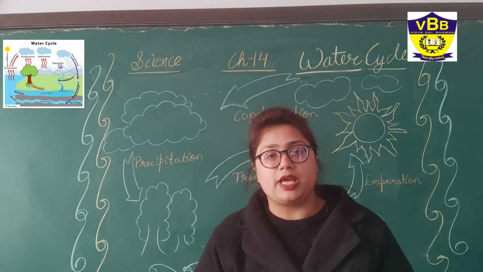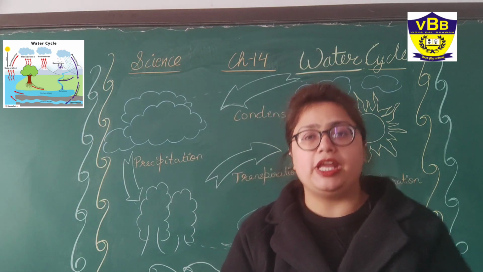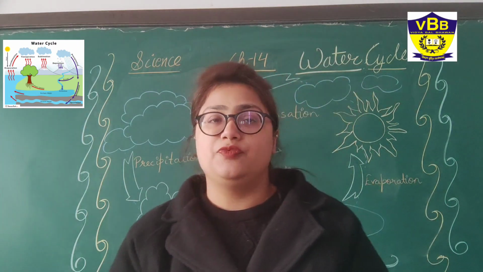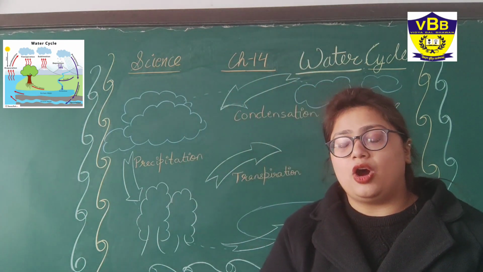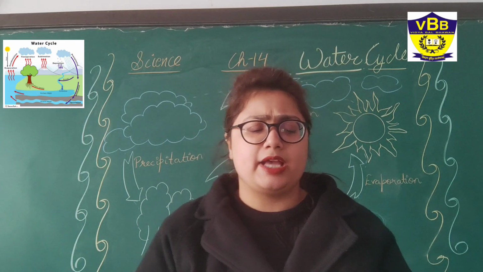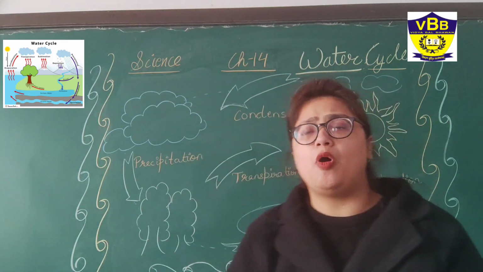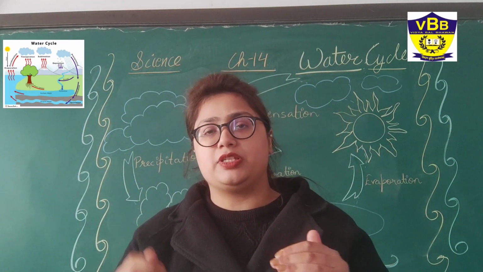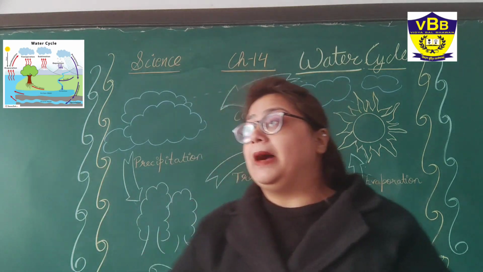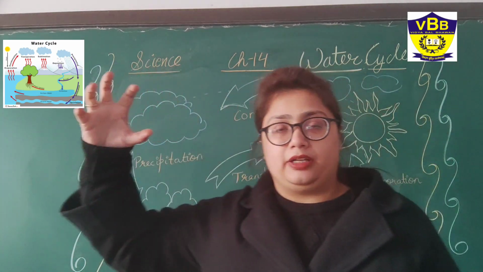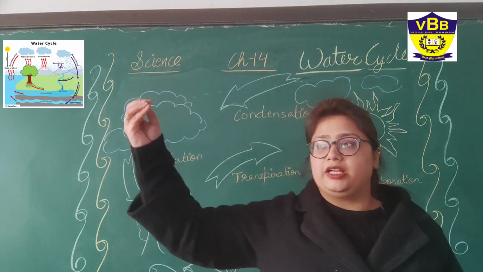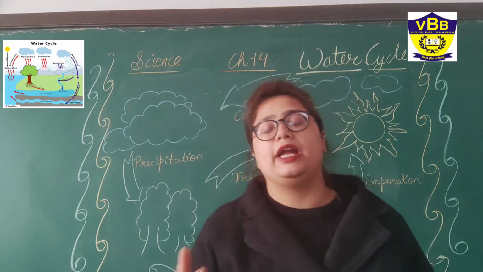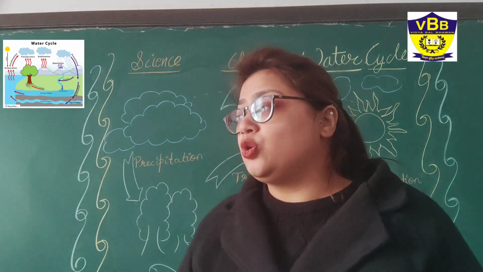Now, the sun also plays a very important role in the water cycle. As we all know, on our earth there are lakes, rivers, oceans, and ponds where the water surface is there. The sun gives us sunlight, and sunlight gives us heat. So what is happening?